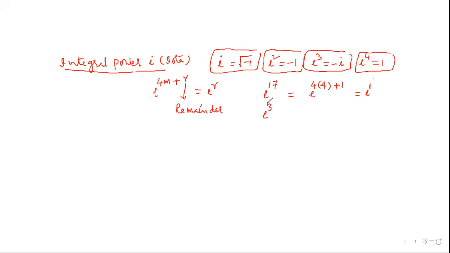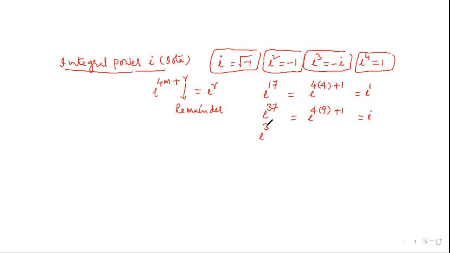So i power of 37 means, see, i power of 4 into 9 times. So the remainder is 1. Simply, its value is 1. Okay? Simply, its value is 1. That means i. Okay? So